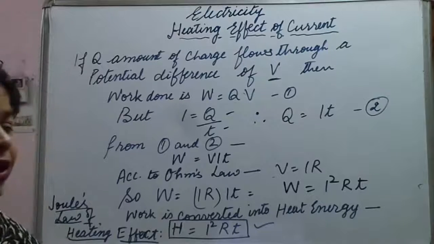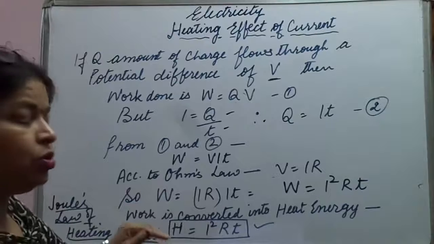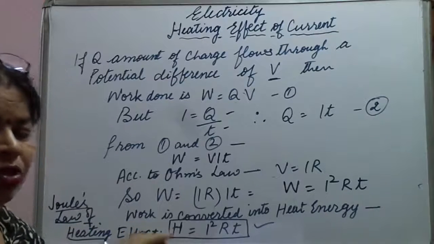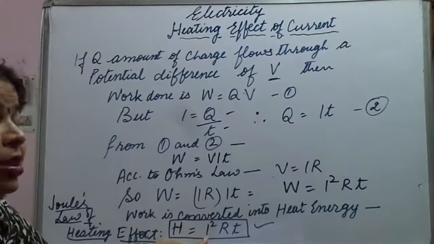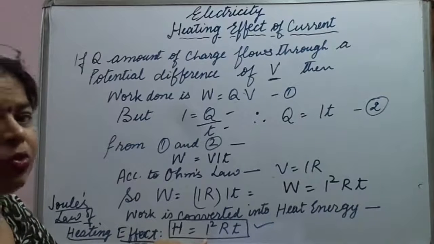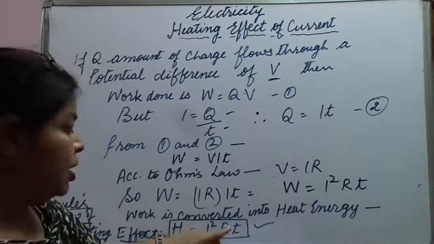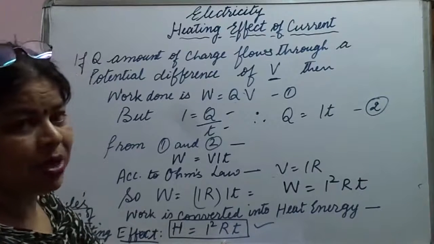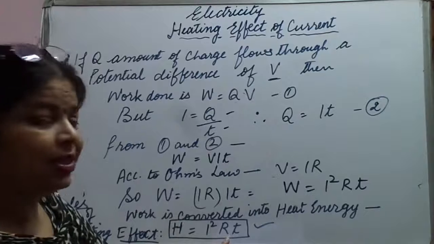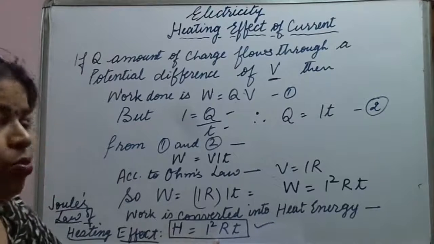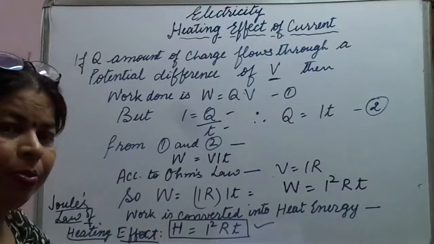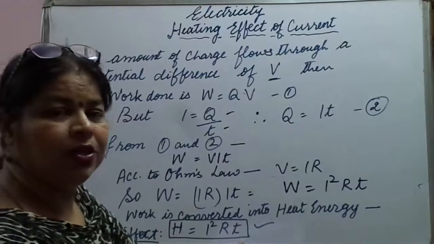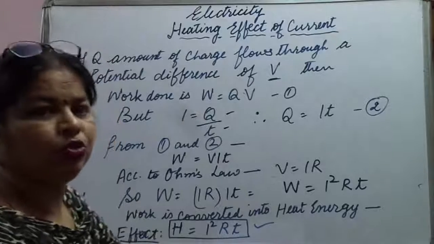What is Joule's law of heating? According to Joule's law of heating, the heat produced in a conductor is directly proportional to the square of the current flowing through it, and directly proportional to the resistance. More the resistance, more is the heat. More the current flowing, more will be the heat. And if the time taken for all of this is more, then the heat will also be more.